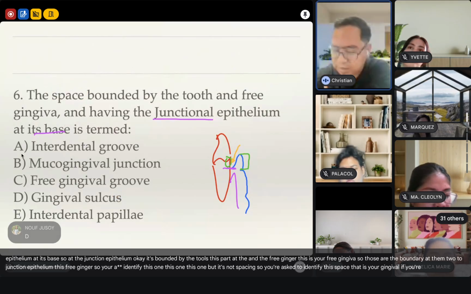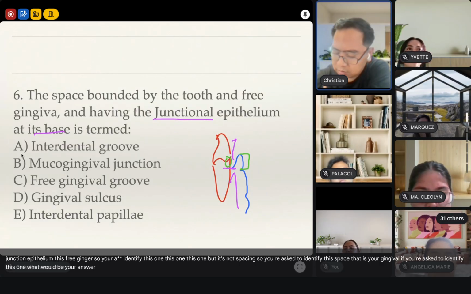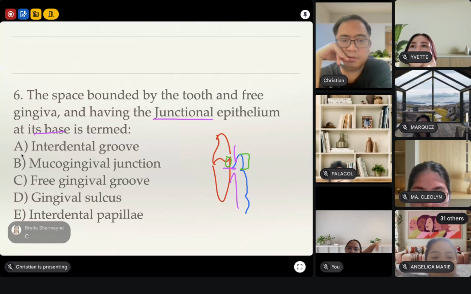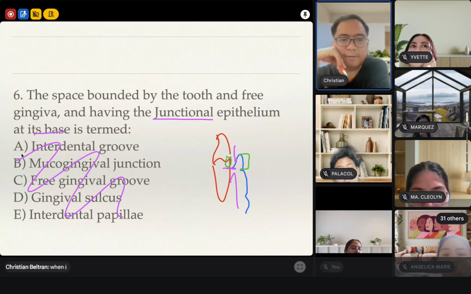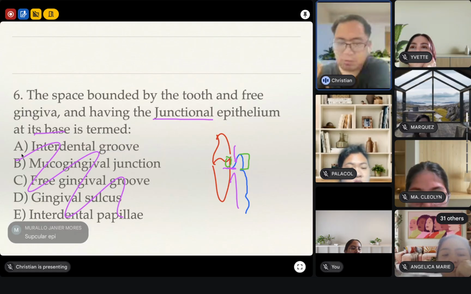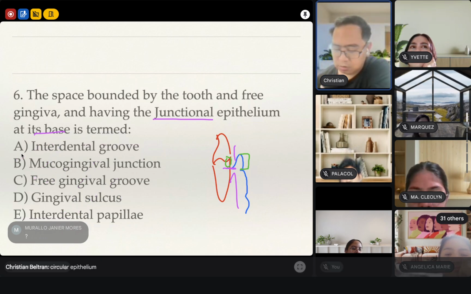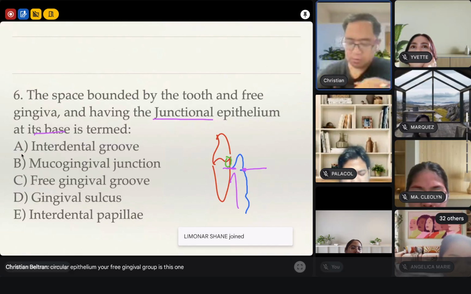But if you're asked to identify this one, what would be your answer? Yeah, that one. Wala siya dito. If you're asked to identify that one, that would be your circular epithelium. Okay? Circular epithelium. Your free gingival groove is this one. Okay? Free gingival groove. Alright?